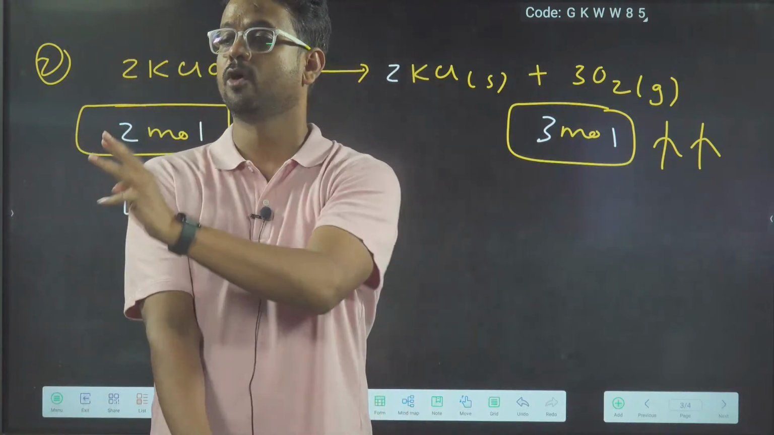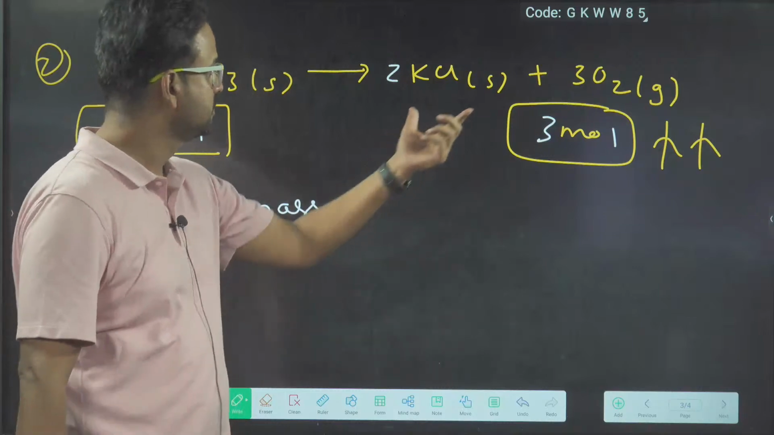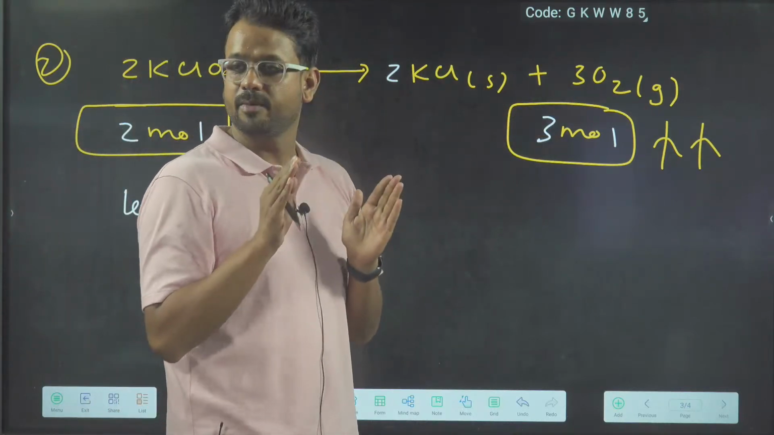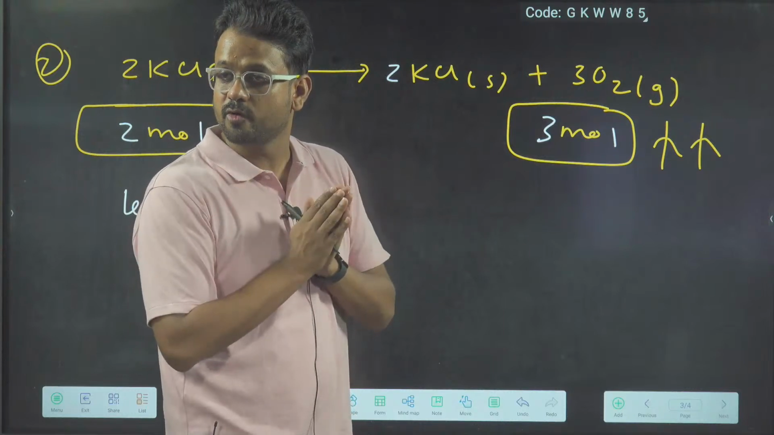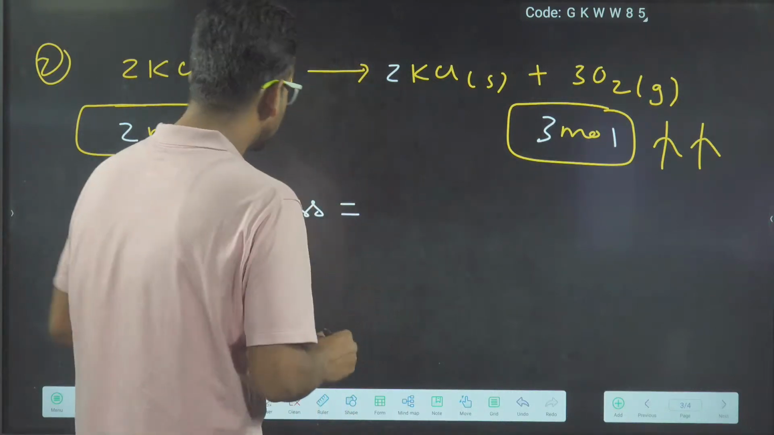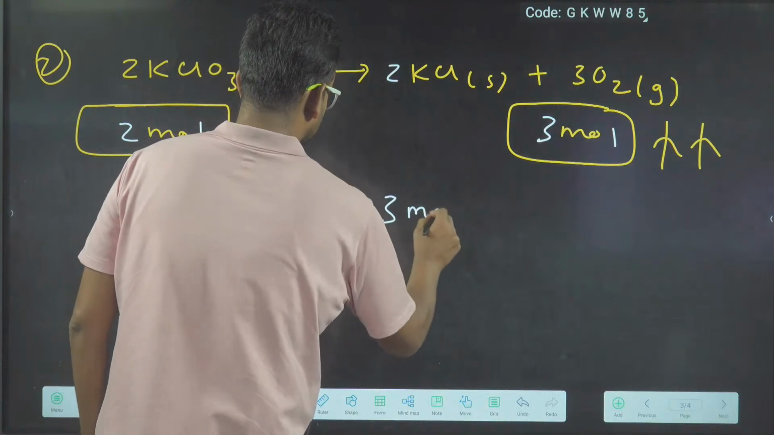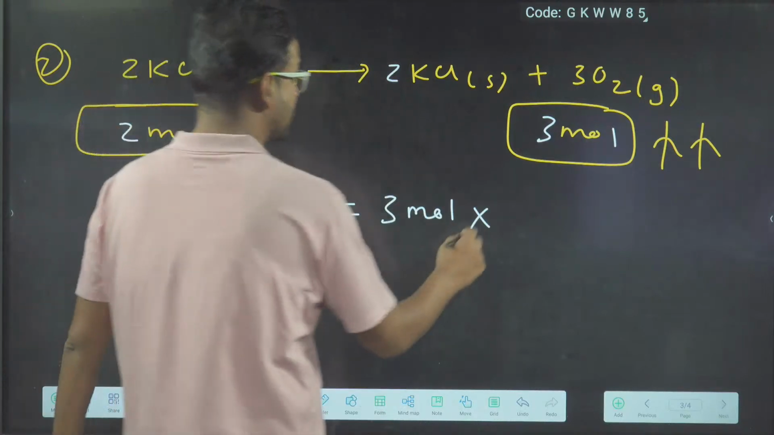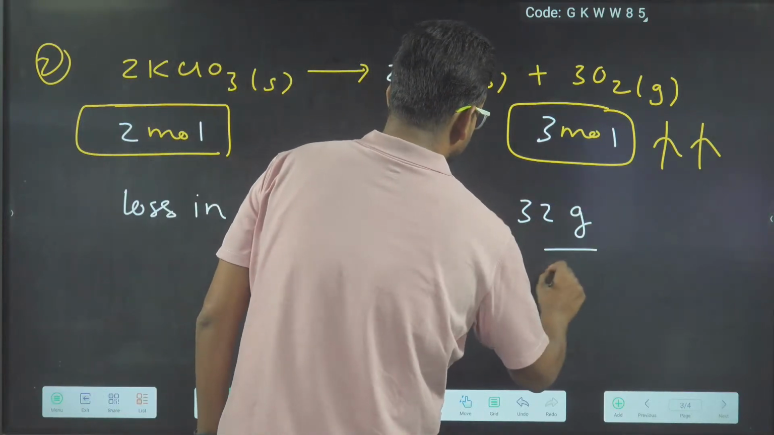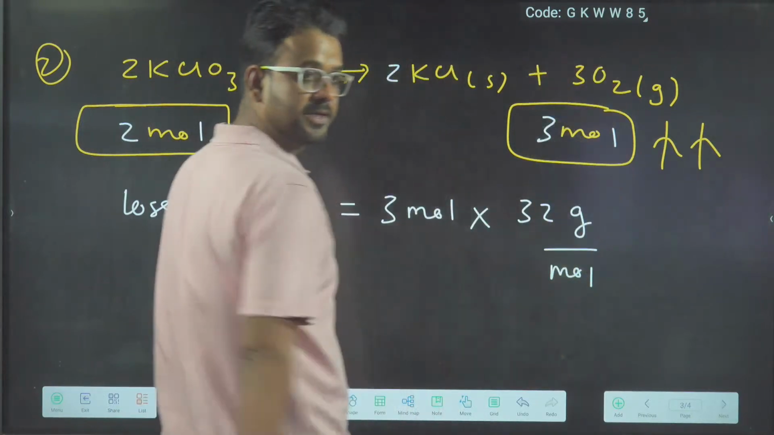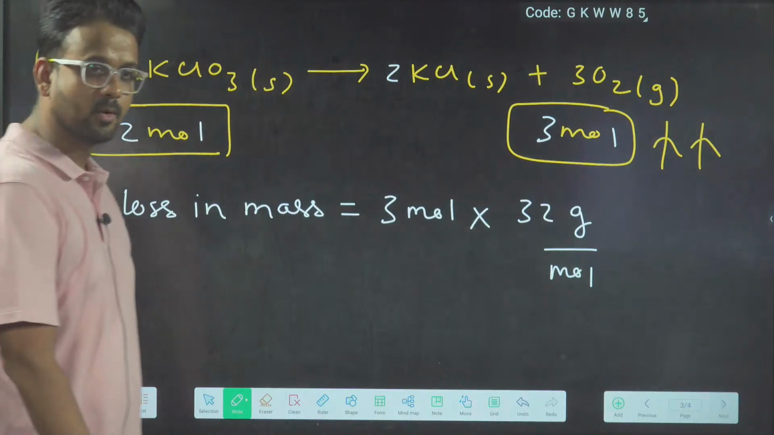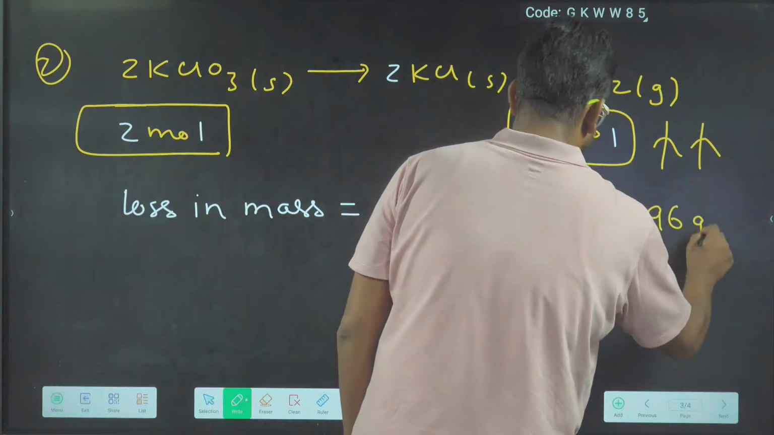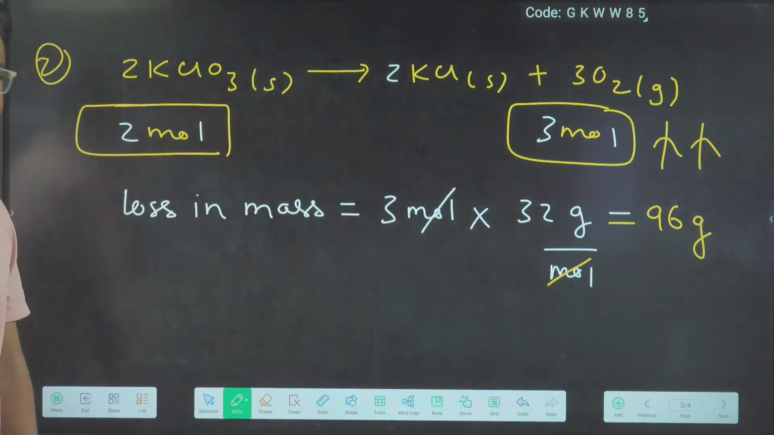Can everybody tell me what will be the mass of 3 moles of O2? Yes. For O2, my dear students, the molar mass is 16 plus 16, 32 grams per mole. So moles cancel and we get what? We get 96 grams.